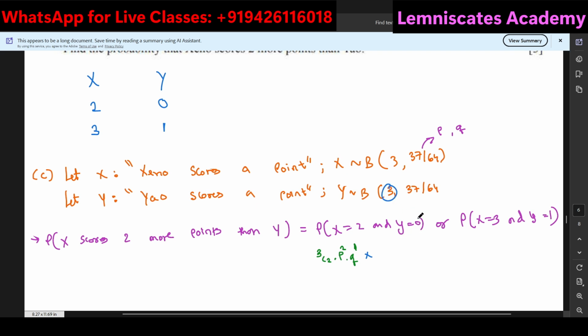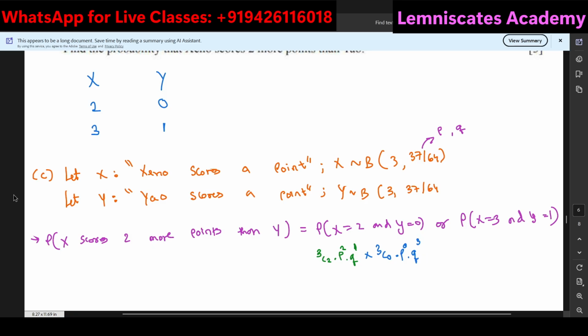So now you are having 3C0. The total value of n is 3 and r is 0. So now 3C0 multiplied by p to the power of 0 times q to the power of, of course, 3 minus 0 is 3.